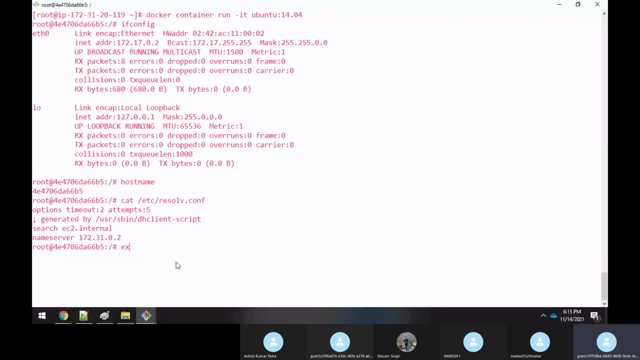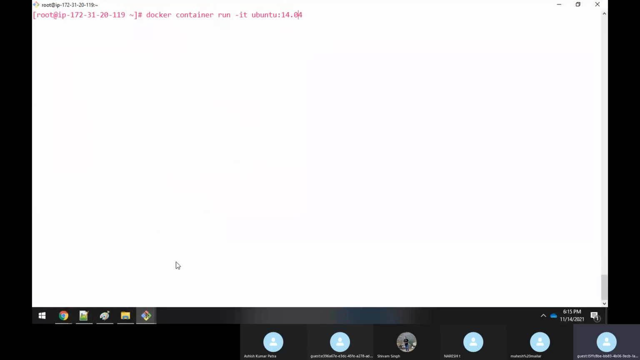If I exit, I'm coming out from the container. Now the same thing, docker container run -it. Here I will give the hostname with --hostname. What hostname will I give? Something like my cloud server. That's the name I'm giving. I'm giving a DNS of 8.8.8.8. Now I'm running the container. Now you could see that it is giving the name my cloud server.